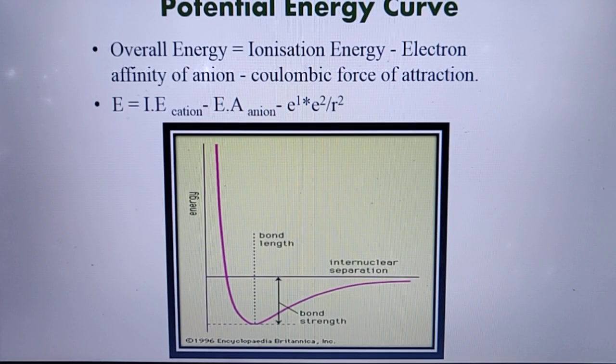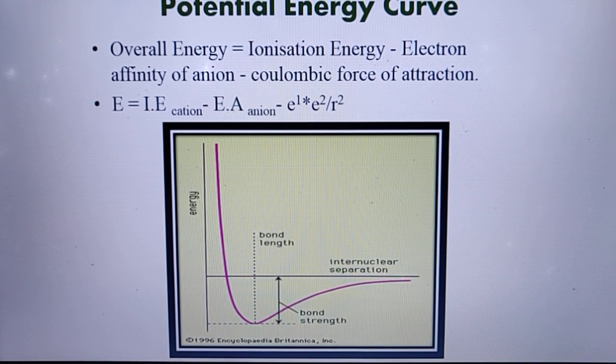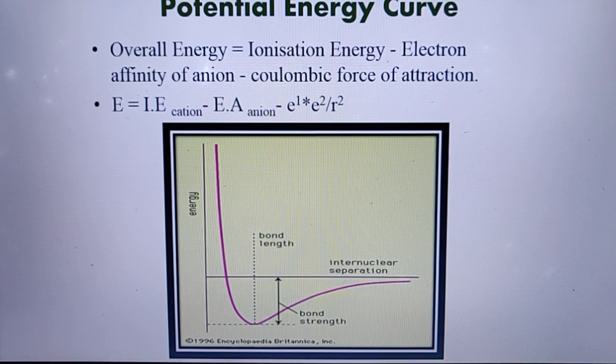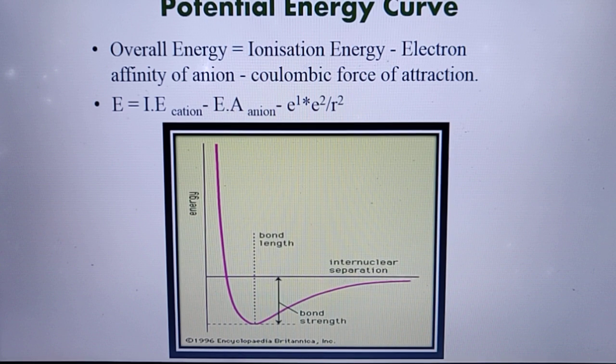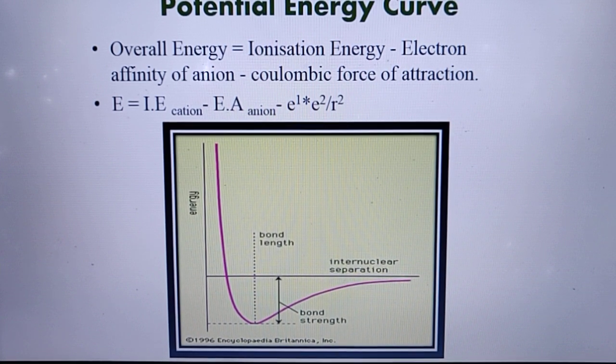Now this is the potential energy curve. That is the overall energy of a system, which is equal to ionization energy minus electron affinity of an ion minus Coulombic force of attraction. Now what do you mean by this potential energy curve?